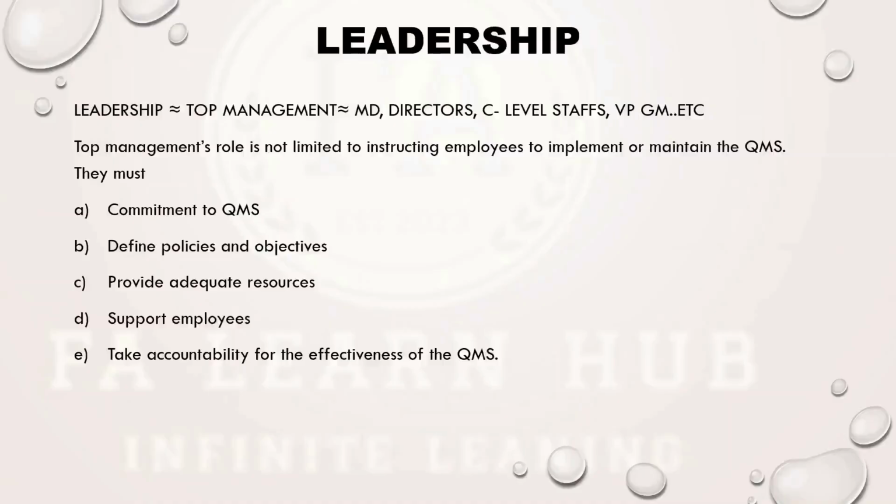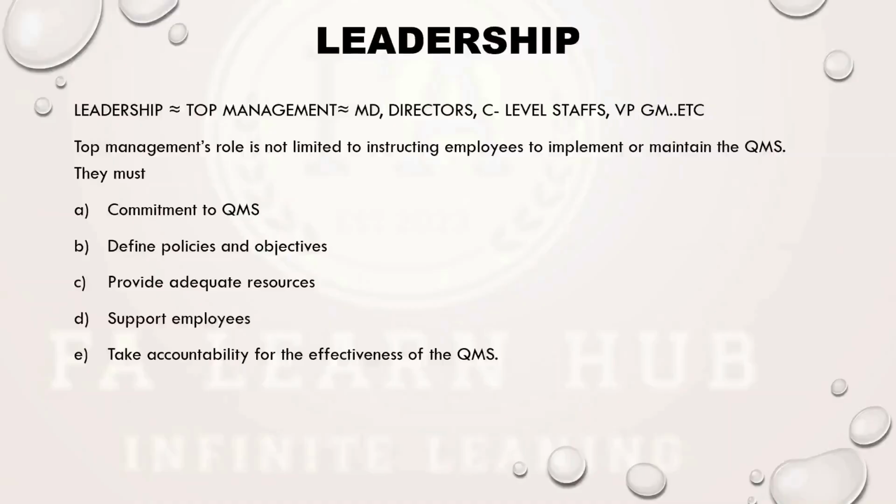As per ISO or AS, the top management role is not limited to instructing the employees. It's not like we are top management, so we will instruct them to implement QMS or maintain QMS. Top management should have a proper commitment to the quality management system. They have to define the policies and they have to define the objectives.